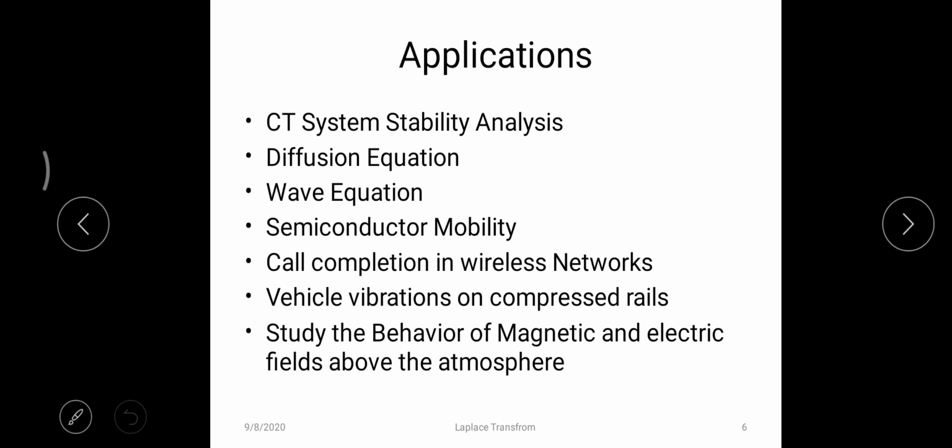So where can I use these Laplace transforms? Here I have listed a few topics. The first one is the stability analysis of continuous time systems, and solving diffusion equations, solving wave equations, semiconductor mobility, call completion in wireless networks, vehicle vibrations on compressed rails, and studying the behavior of magnetic and electric fields above the atmosphere. These are only a very few applications I have listed here. There are n number of applications of Laplace transform.